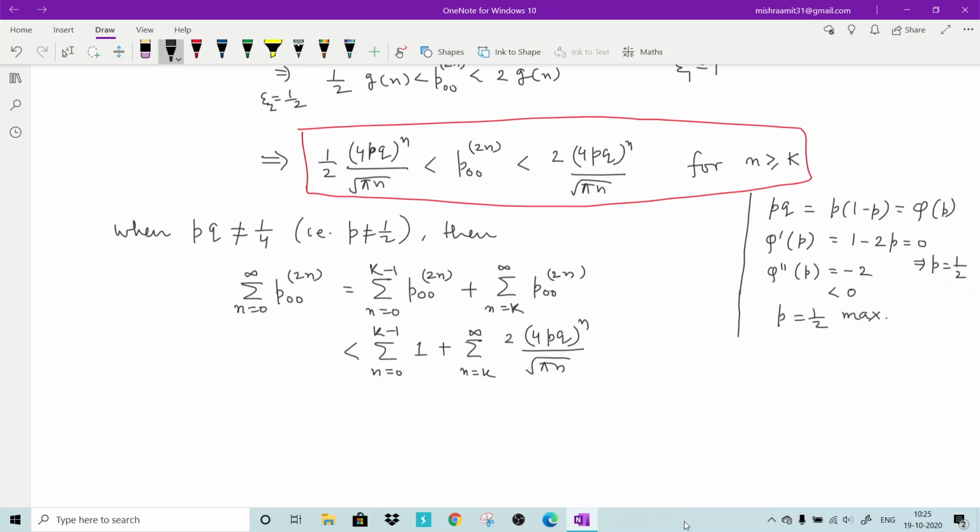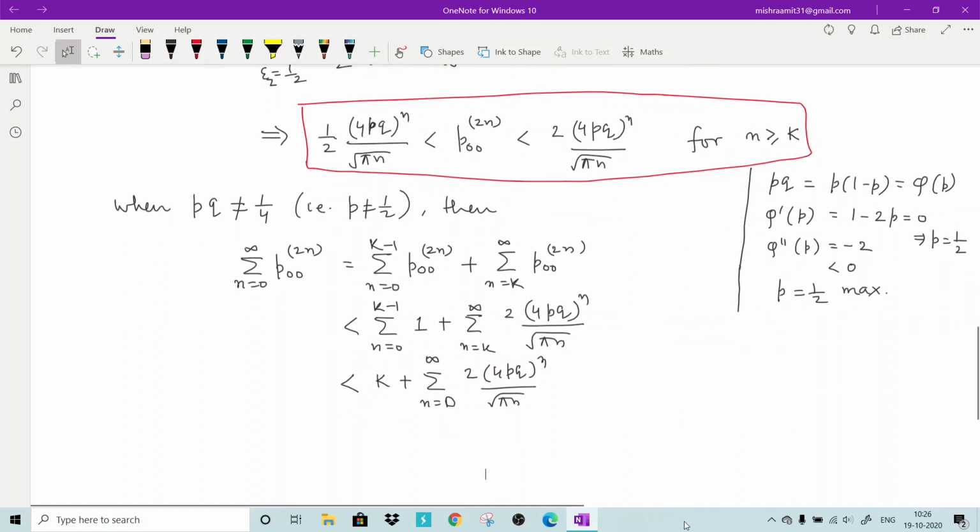This first part is nothing but k, and the other part is again less than k plus 2 times (4pq)^n divided by square root of pi n.